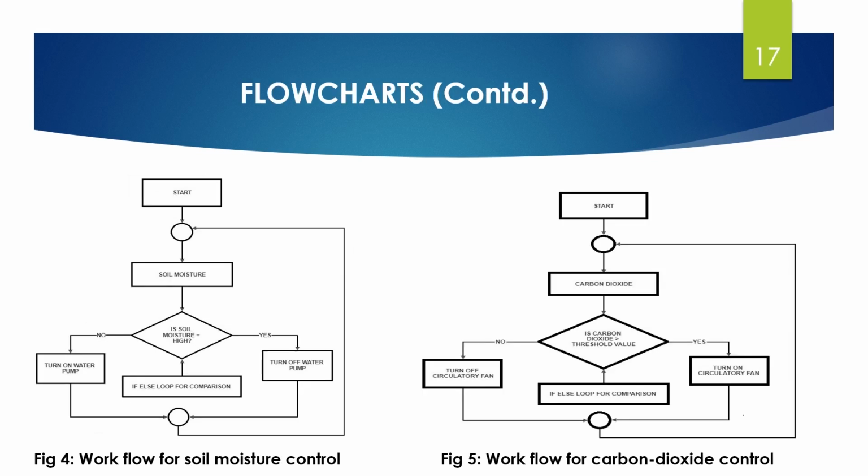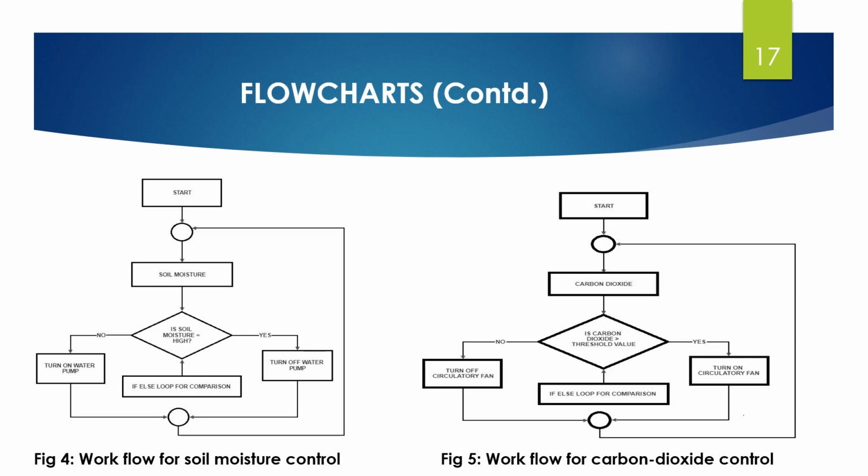Figure 4 shows the flow chart of the soil moisture control. Here, when the moisture of the soil is in the range that we have set or above the threshold, then the water pump is turned off, and when it is below the range of the threshold, then the water pump is turned on. Figure 5 shows the flow chart of carbon dioxide control. When the carbon dioxide content of the greenhouse is below the threshold set, then the fan is turned off, and when the carbon dioxide level of the greenhouse is above the threshold value, then the circulating fan is turned on. The experimental value that we have taken for the carbon dioxide control was 400 ppm.